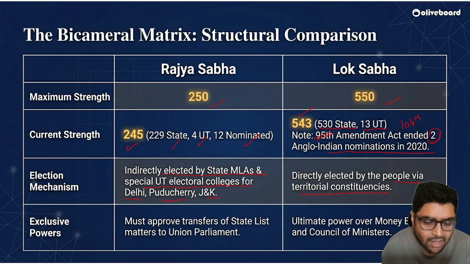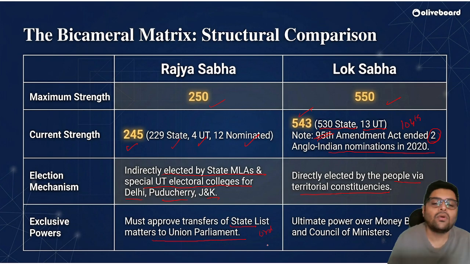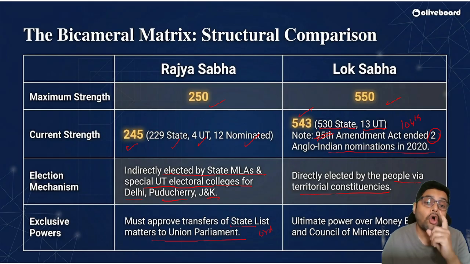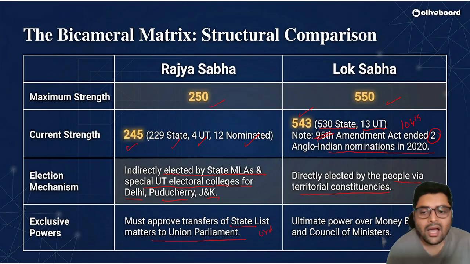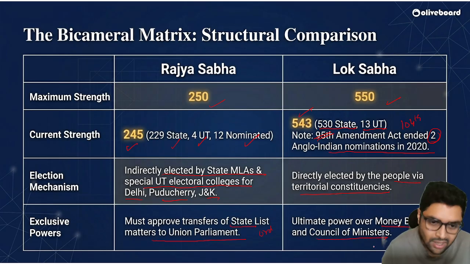What are the exclusive powers of Rajya Sabha? With great power comes great responsibility. It must approve transfers of state list matters to Union Parliament. And in ordinary bills, Rajya Sabha and Lok Sabha have equal powers. But Lok Sabha has ultimate power over money bills, and the Council of Ministers is answerable more here.